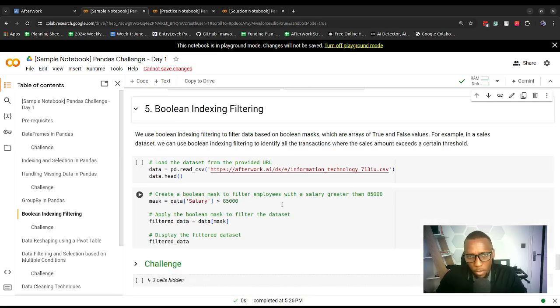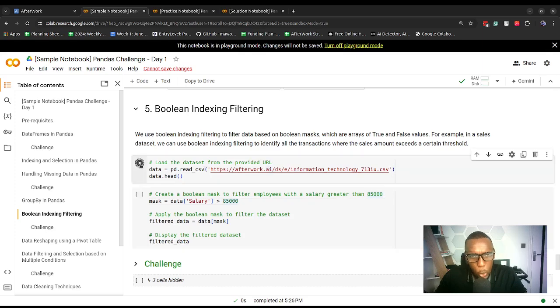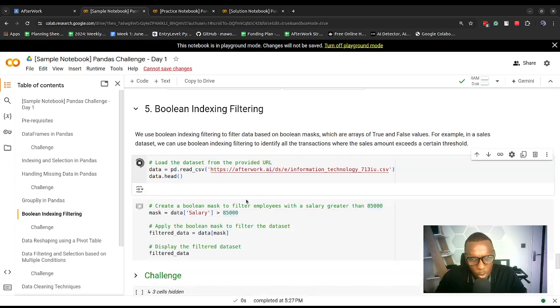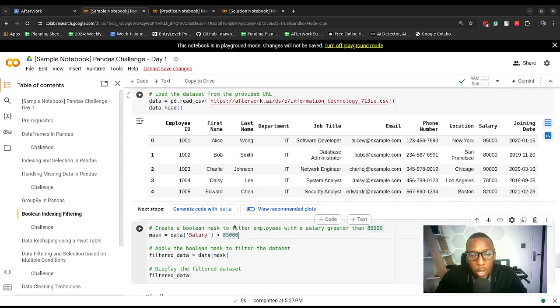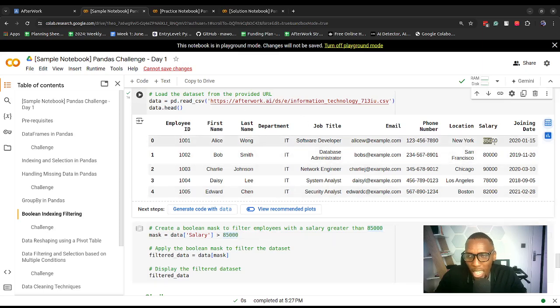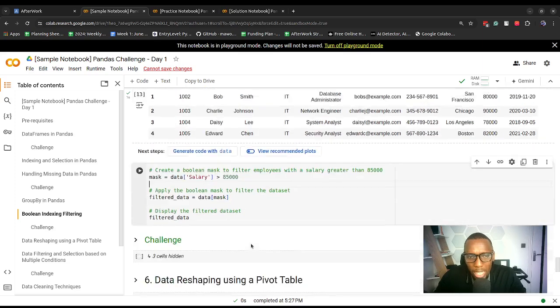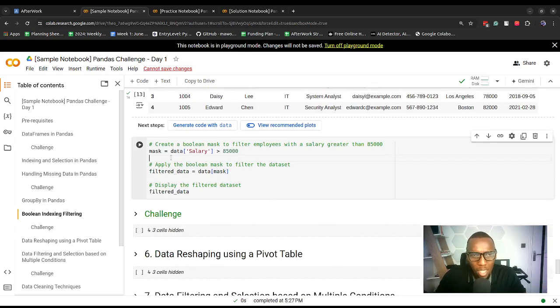So in this section, we are going first of all to load this data set, which will contain just some information about employees. And what we want to do is to filter for employees who have salary greater than 85,000, like this particular person, Johnson, and other employees. So what we normally do is to create a Boolean mask, or Boolean vector. I mentioned vector, but the proper terminology would be a Boolean mask.